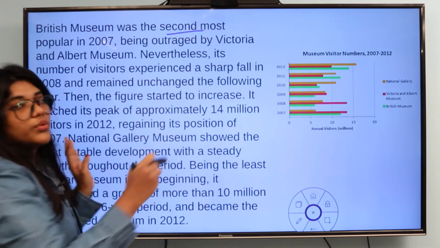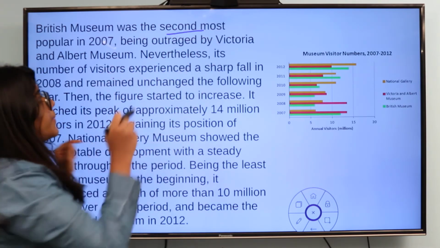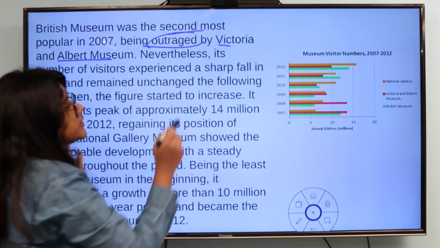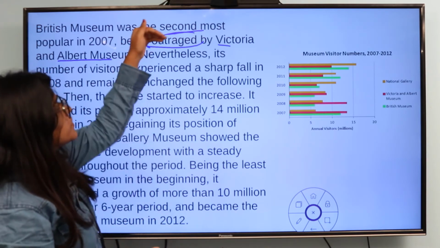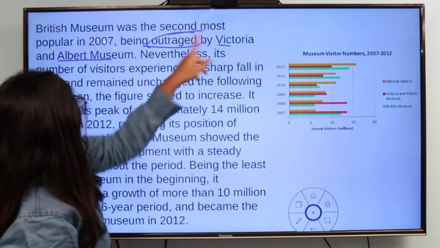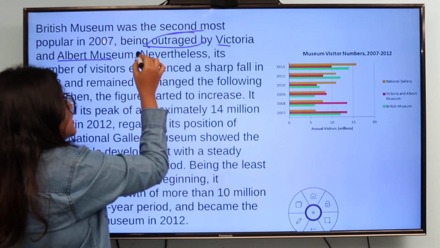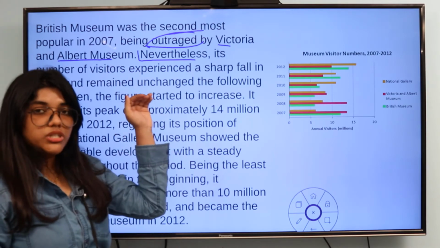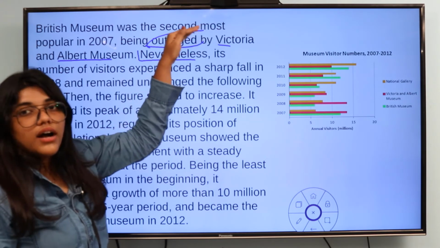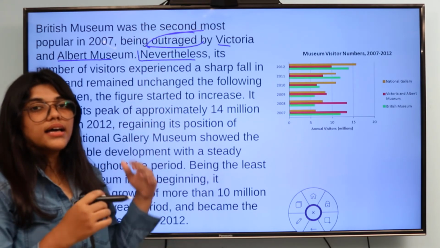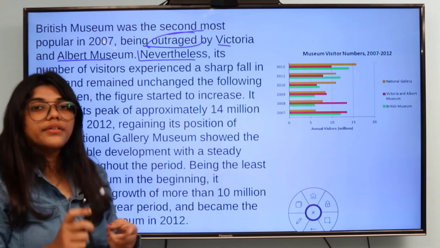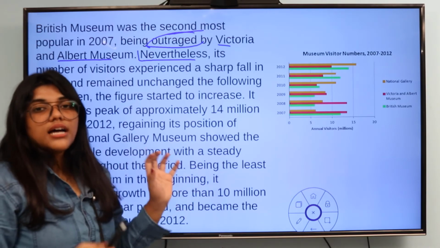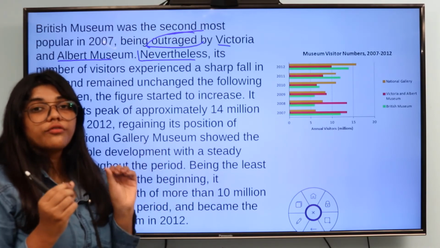They are starting with the popular one, comparing it to the Victoria and Albert Museum, which is being outraged. The word used here is outraged, which means this is the most popular one rather than Victoria and Albert Museum. Again, as I've already mentioned, the word nevertheless is a connecting word between the upper lines and the below lines. It is like however, therefore, hereafter, nevertheless, nonetheless. All these are the connecting words which you should have at your fingertips.